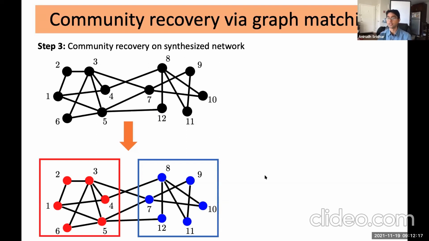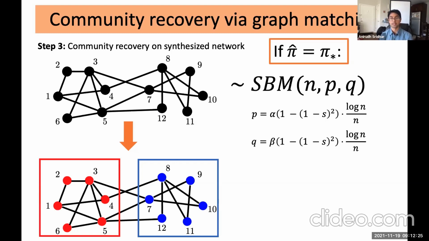So let's try and understand when this procedure will actually give us the correct communities. What sort of parameter regimes will allow us to succeed here? And to this end, a useful observation is that if pi hat is equal to pi star, so that is, our estimated alignment is actually equal to the true alignment pi star, the synthesized network can be shown to be an SBM with parameters given by n, the number of nodes, as well as p and q given over here. In essence, what's going on here is that this synthesized network is exactly the one formed by edges that were not lost in the subsampling process.